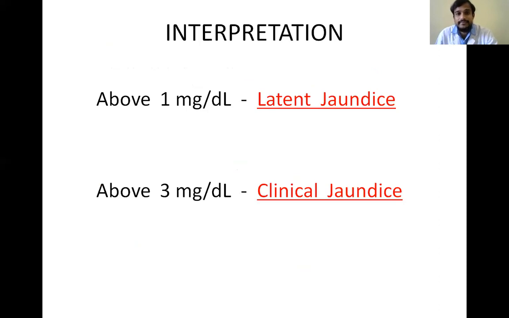Coming to interpretation, in all types of jaundice the total bilirubin will be increased. When it is above 1 milligram per deciliter, it is known as latent jaundice. And when it is above 3 milligram per deciliter, it is known as clinical jaundice. That is, when the bilirubin levels are more than 3 milligram per deciliter, it is clinical jaundice, and the patient can feel the symptoms.